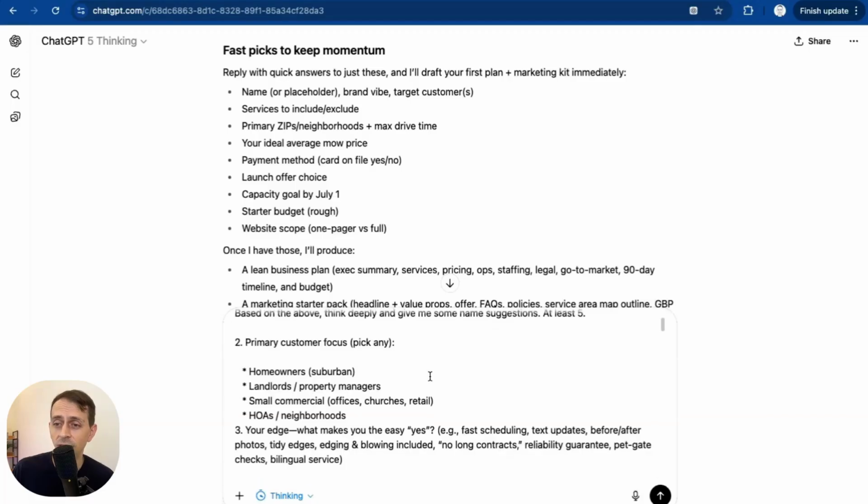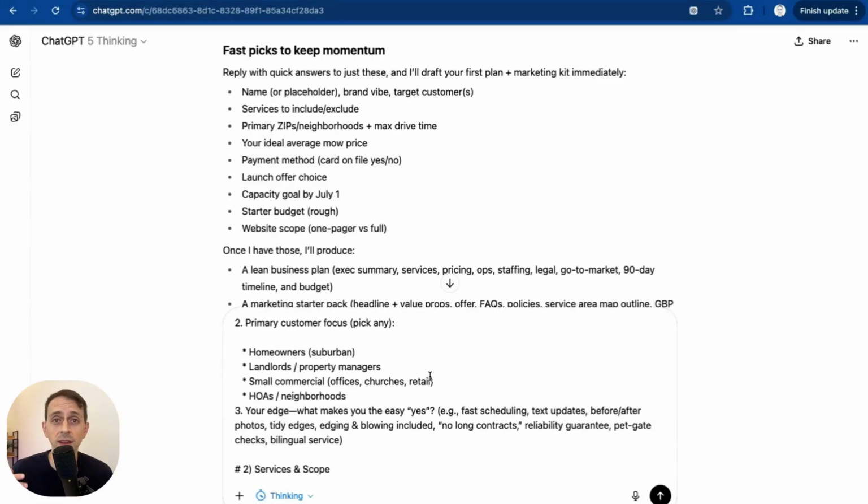Now look at all these. I have to answer all of these to really even get anywhere. And this is actual work. It's real thinking work. So Socratic AI, it puts the responsibility back on you. Everyone talks about generate a business plan in 30 seconds using AI, but you get generic fluff. You're not going to get a working business. You have to think through these things to get a real business.